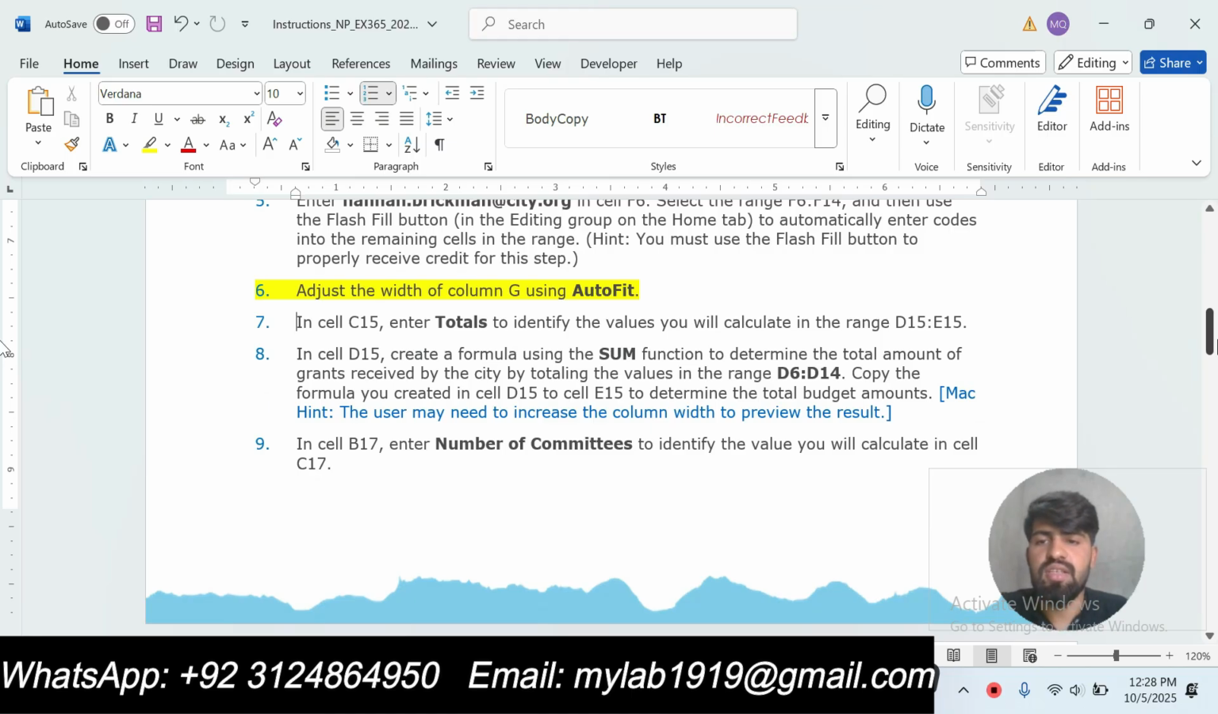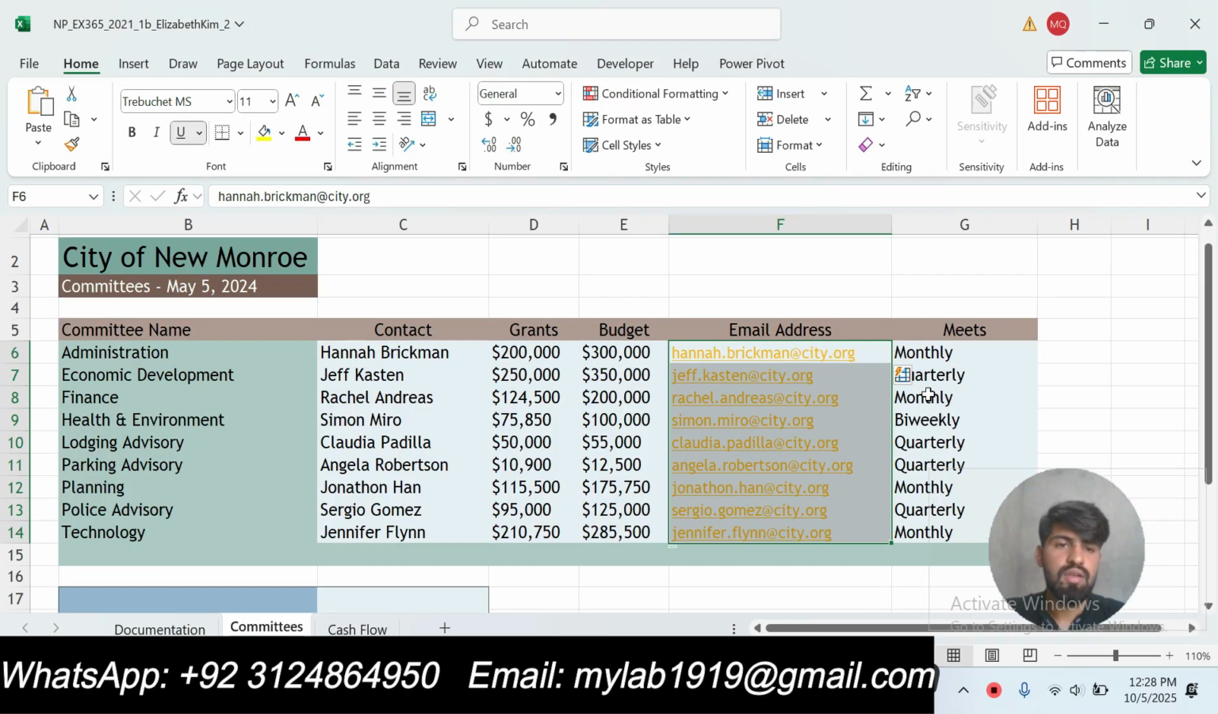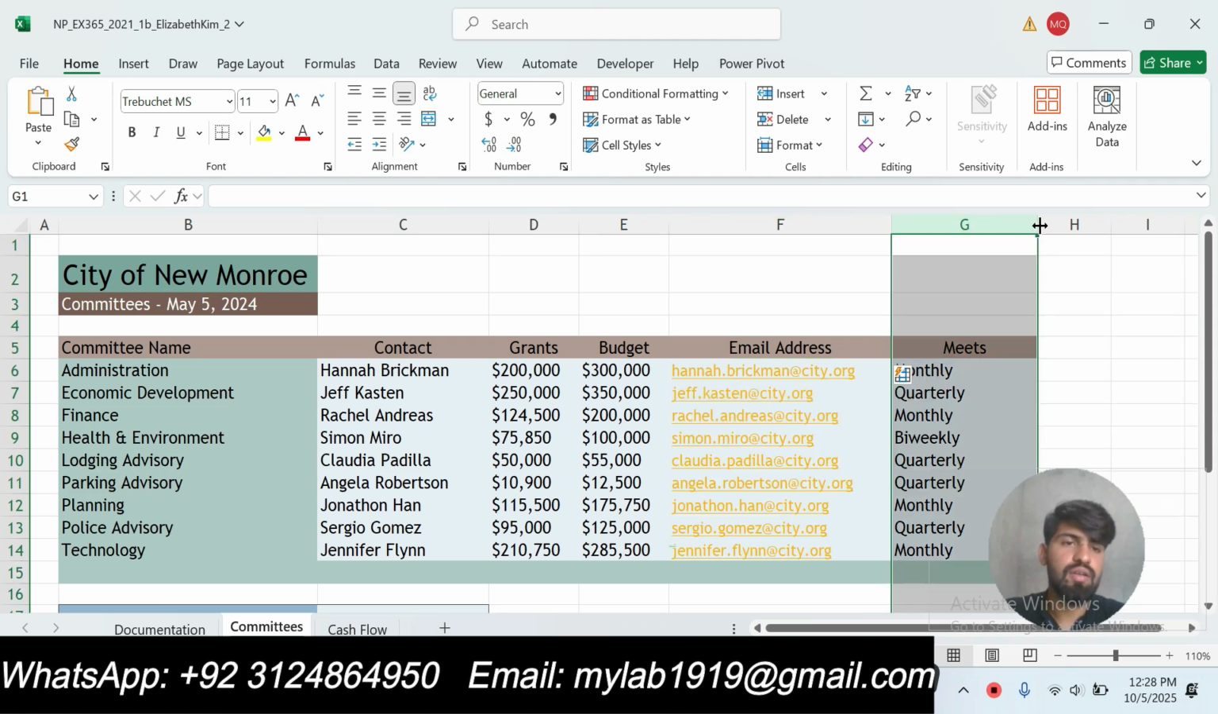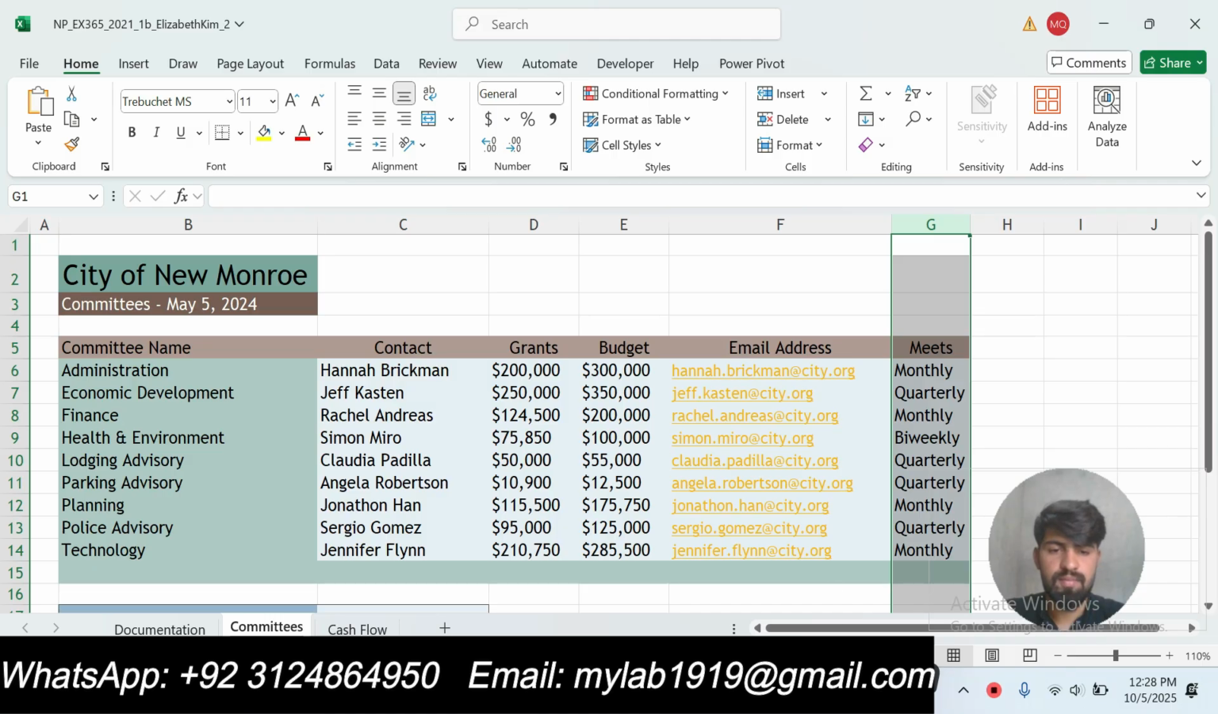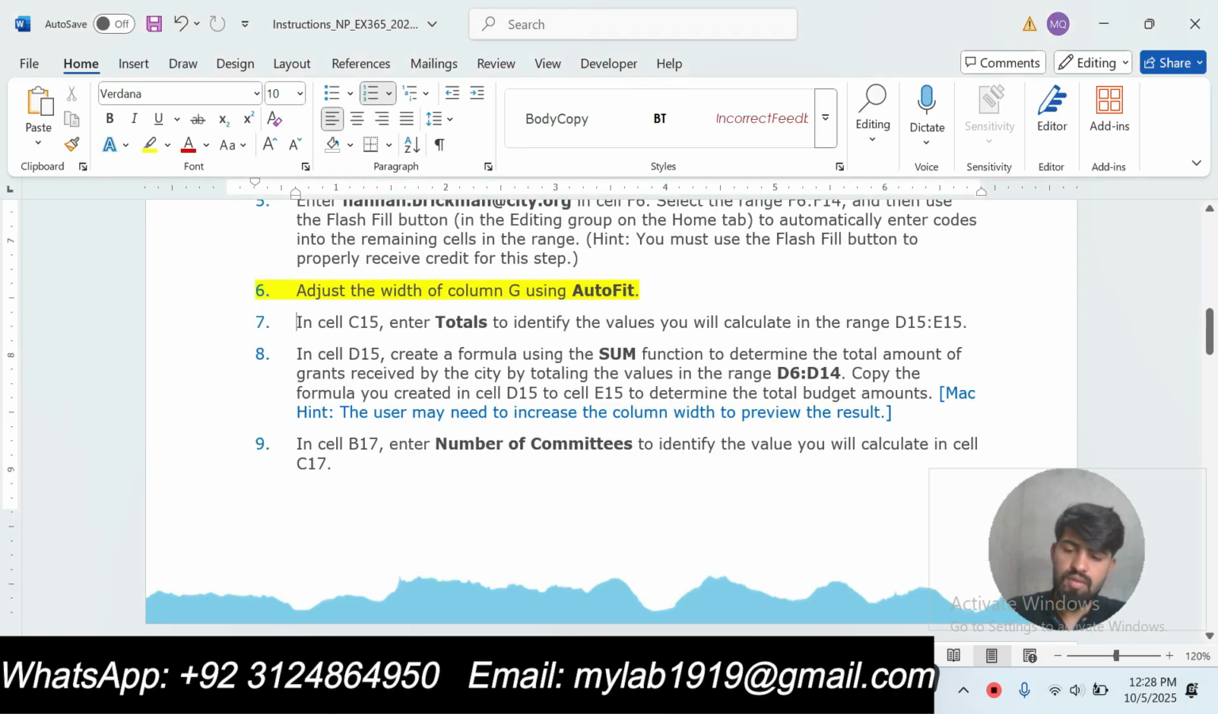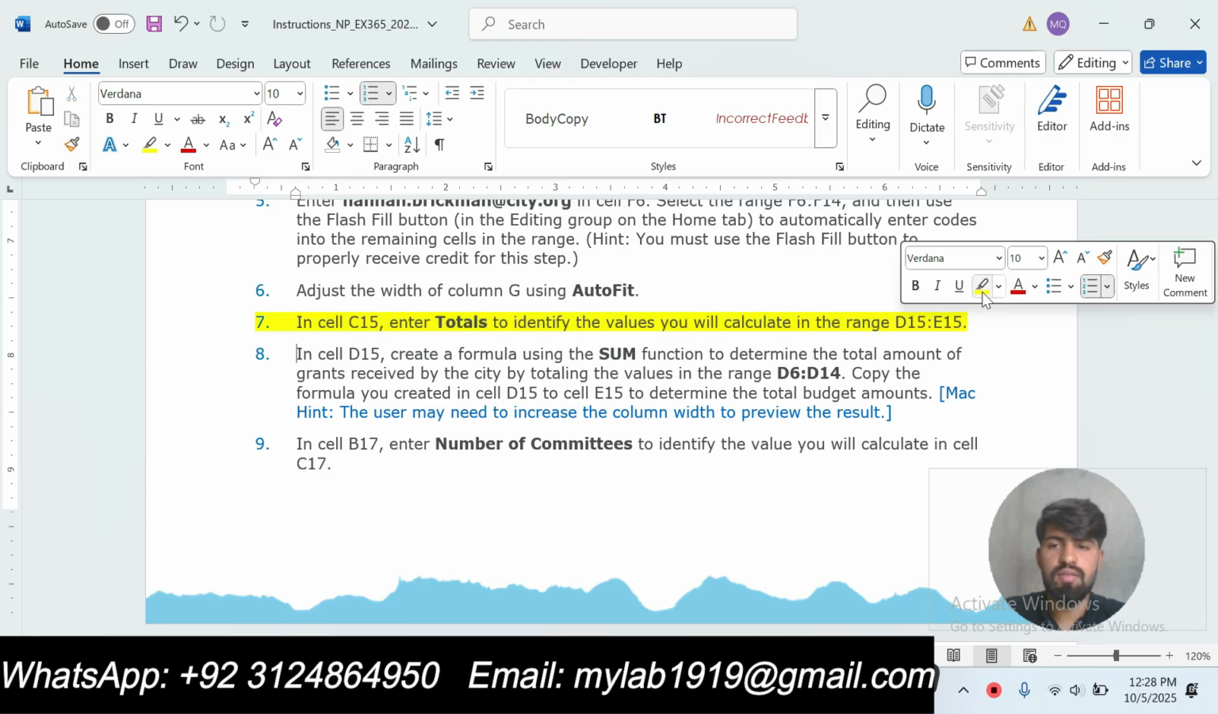Our step number 6 is adjust the width of column G using AutoFit. We are supposed to adjust the width of column G using AutoFit. Okay, go to the Excel sheet and then select column G and then double click here and adjust the width of column G to AutoFit. Okay, our step number 6 is done. Now we will move to the next step, that is step number 7.